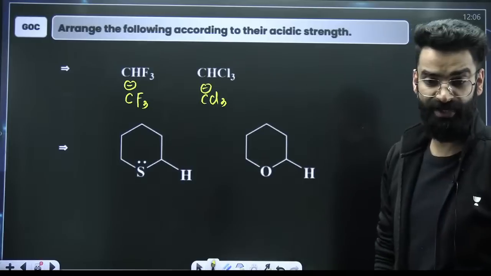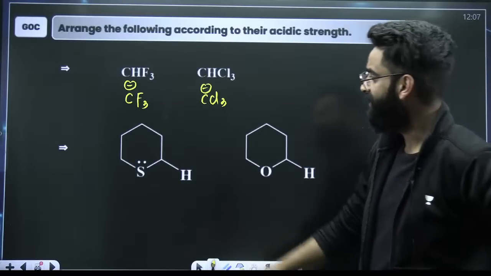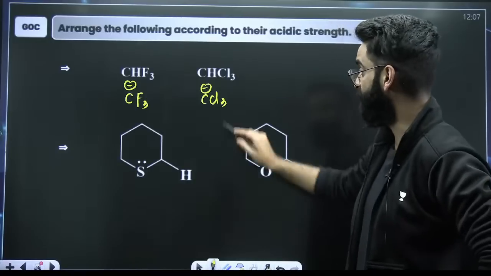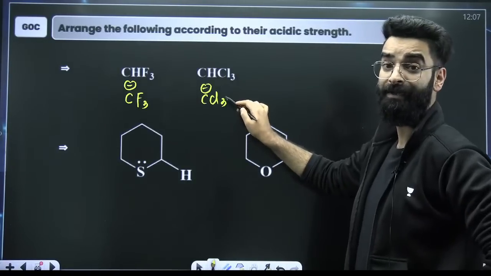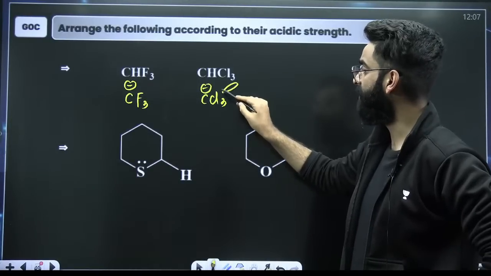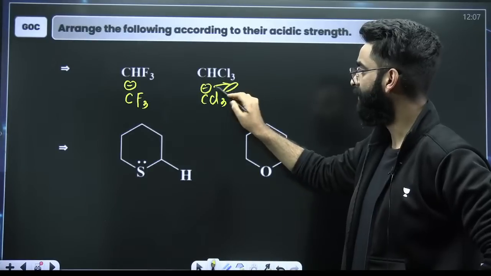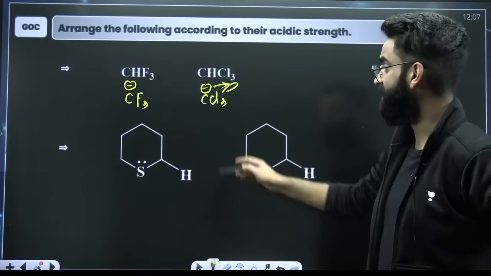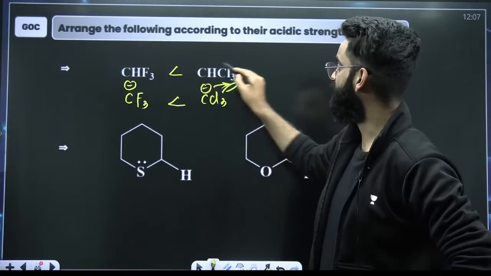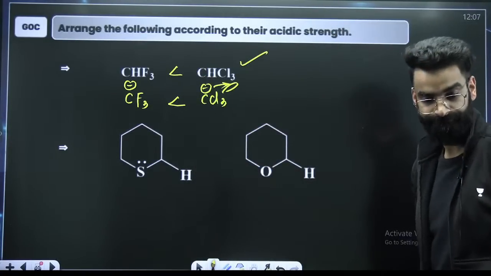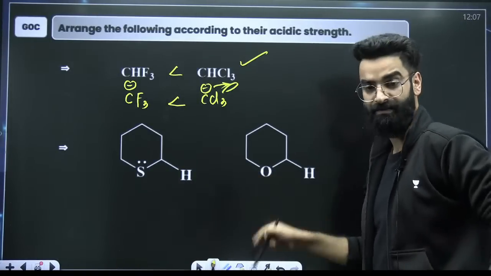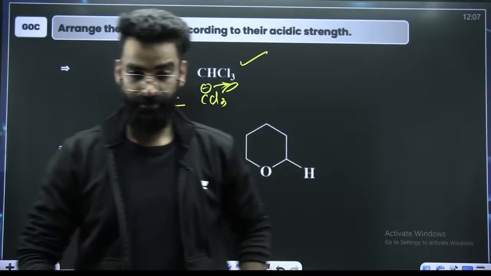Now, where do you see the conjugate base more stable? See, over here carbon is attached with fluorine. In fluorine, there are no vacant orbitals. But here carbon is attached with chlorine. In chlorine, there are vacant d orbitals. So there can be back bonding. Due to back bonding, I'll say this conjugate base will be more stable. And if this conjugate base is more stable, its corresponding acid will be stronger acid. Right? Amazing.